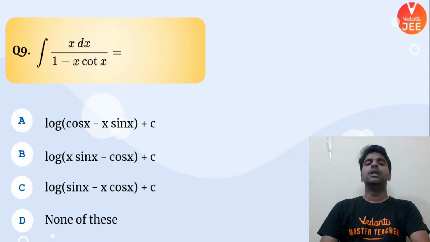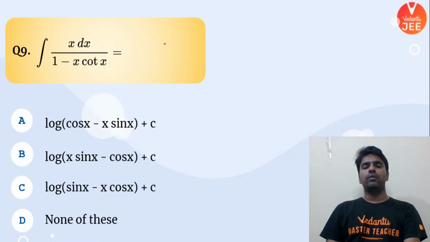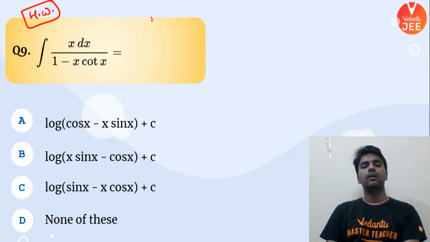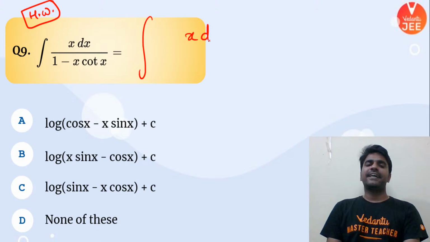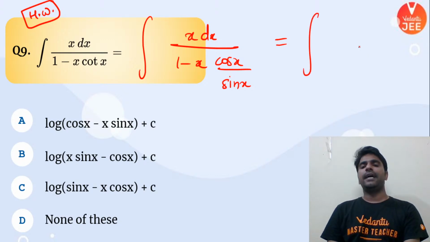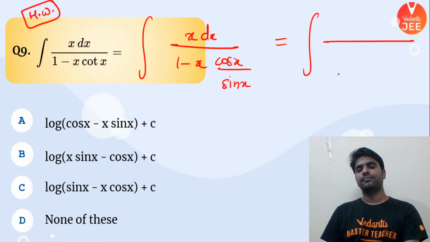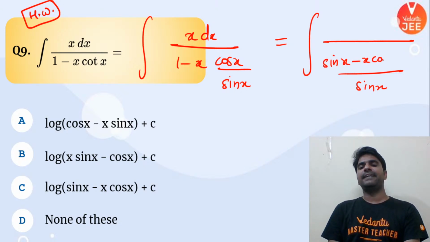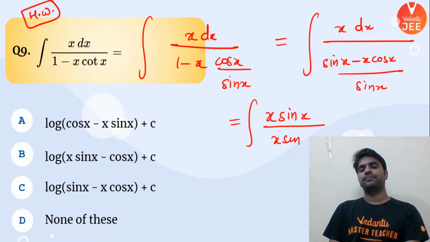All right, let's go. This one more problem I want to leave as homework, but I want to give you a quick hint in this. This cot x I don't like, right? So let me convert this cot x into cos x upon sin x. If I do that, and if I take the LCM, I can write down my problem like this, everybody, and it can be rewritten as x sin x upon this particular thing.